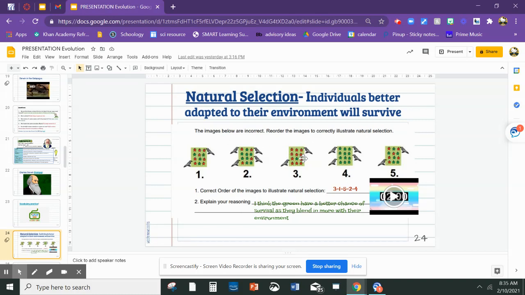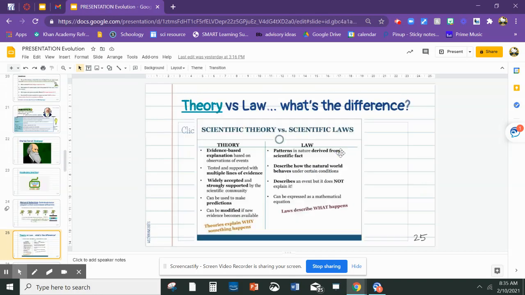And this shows that the green is in low numbers here at the beginning, and they're going to generally sort of increase in population because they are better suited to their environment. They're blending or camouflaging, and the red beetles are being eaten by the birds, and the birds in turn are getting fed and being full and being more successful and having more birds. So again, that's an example illustrating natural selection.